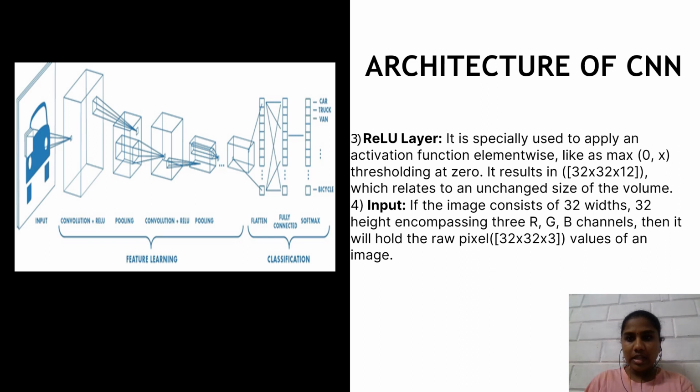The fourth layer in CNN is the input layer. If the image has a width of 32, a height of 32, and 3 RGB channels, which are red, green, blue, then it will hold the raw pixel values, 32 by 32 by 3, of an image. That means the raw pixel values are stored for an image with 32 width, 32 height, and 3 RGB channels.